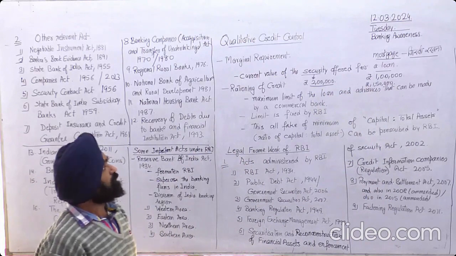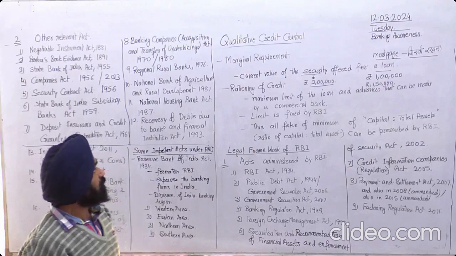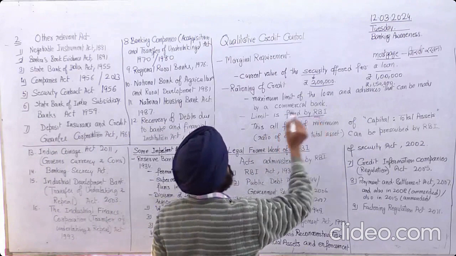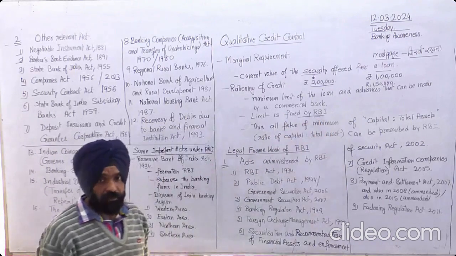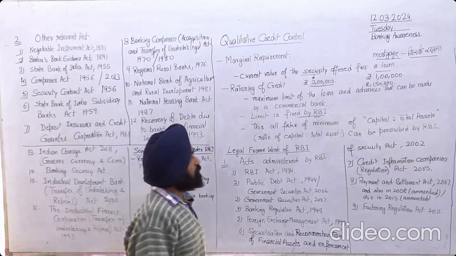That is the maximum limit that a loan can be provided. So it is rationing of credit, but this limit is fixed by RBI. Then there is the fixing of a minimum ratio of capital to total assets.